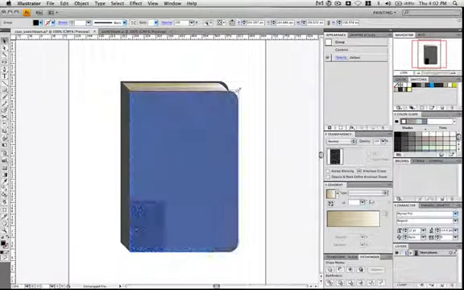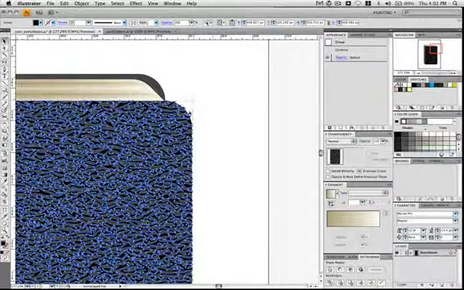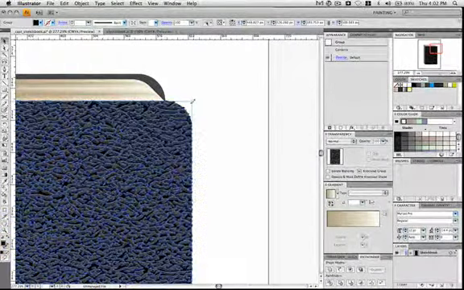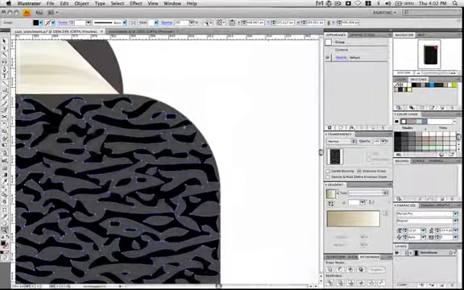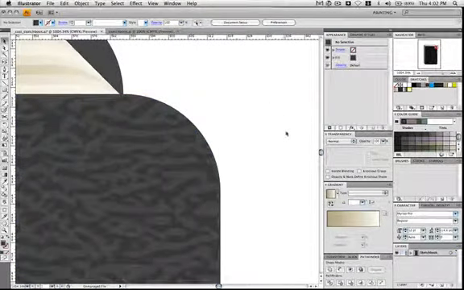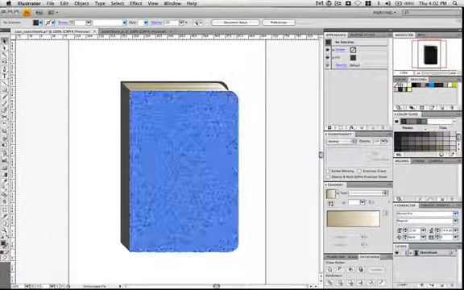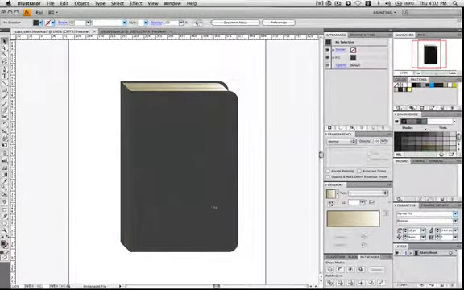After you've done that, you can stretch it back up, holding the Shift key until it lines up just right. That looks pretty good. Then go ahead and select a gray that's just a little bit darker than the cover itself, and that's what our texture is looking like. And as I was saying before, depending on what size you make this texture at is how the pattern of this texture is going to look.